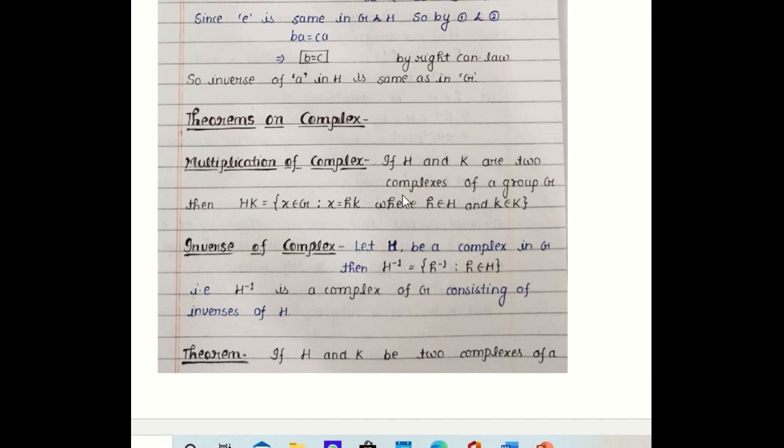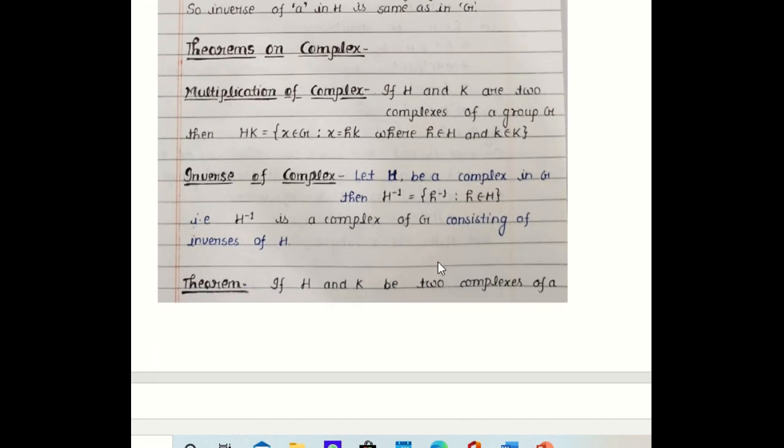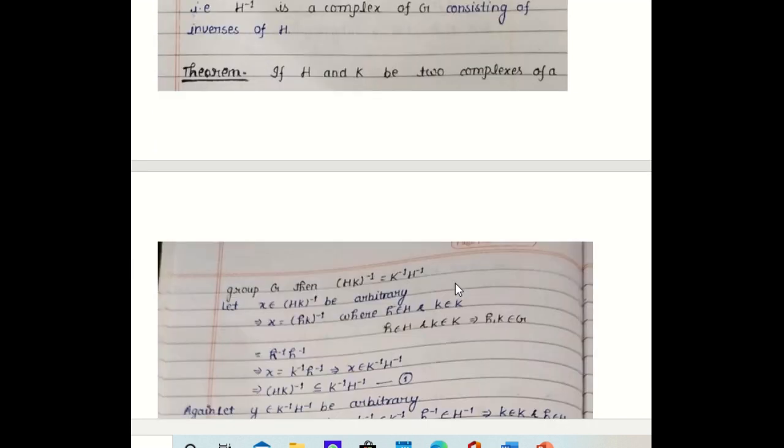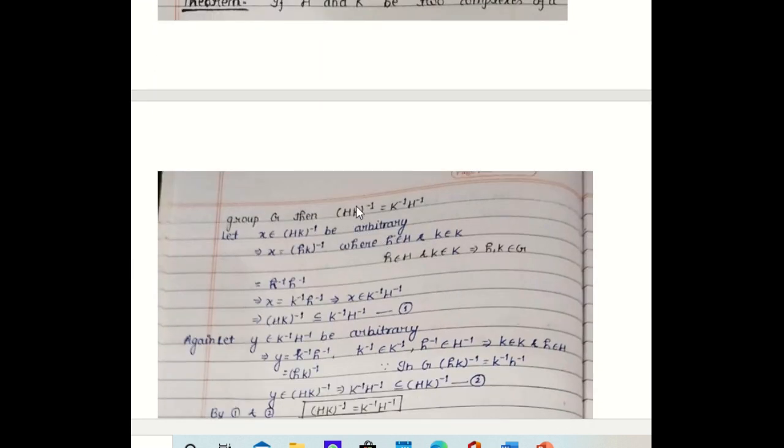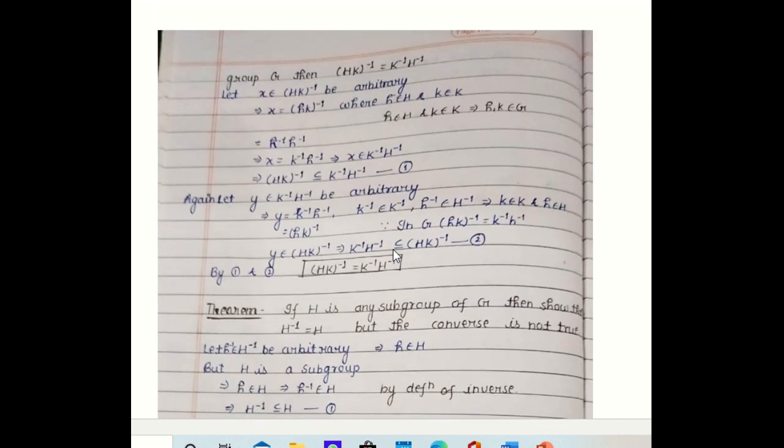So the multiplication of complexes is defined by this: HK is equal to the set of X belonging to G, where X is of the type hk, h belongs to H and k belongs to capital K. The inverse is defined by this. So the very first theorem is that if H and K are two complexes of a group G, then (HK) whole inverse is equal to K inverse H inverse. This is the reversal law.